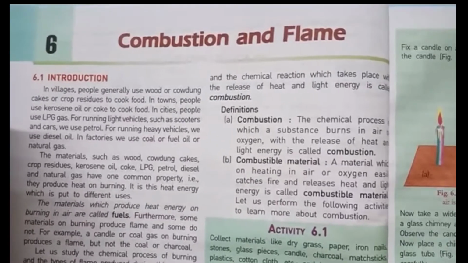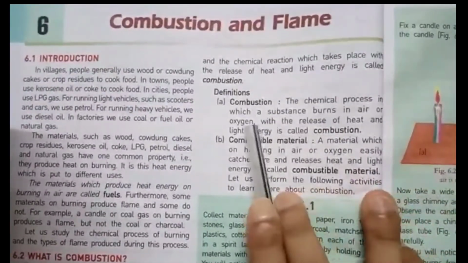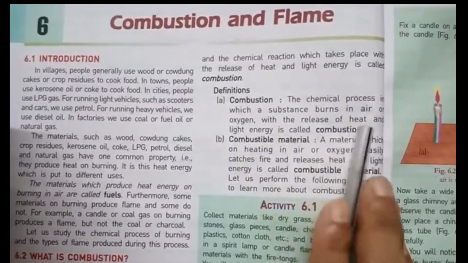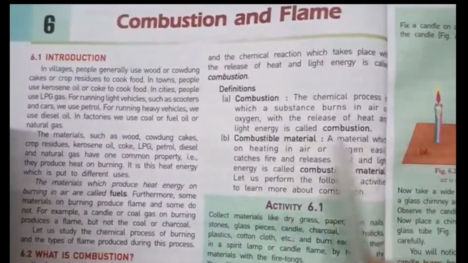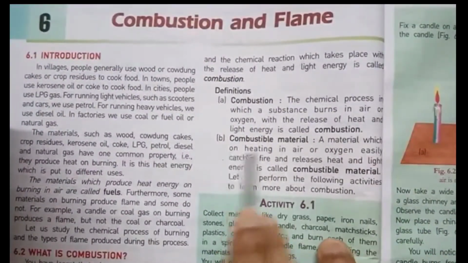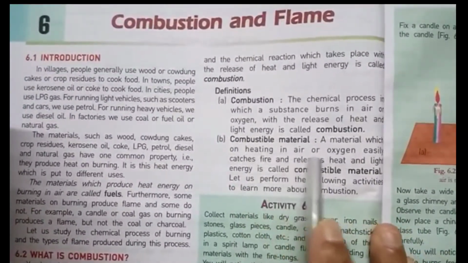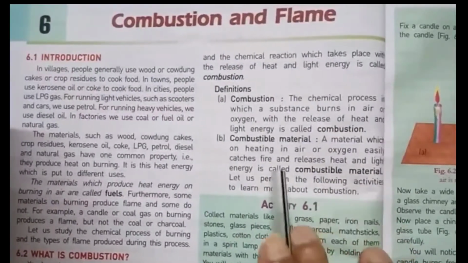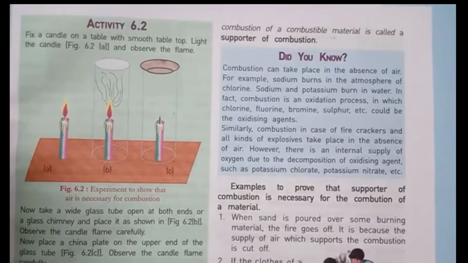Now next part is the definition. Combustion: the chemical process in which a substance burns in air or oxygen with the release of heat and light energy is called combustion. This is the definition of combustion. Now next part is combustible material. A material which on heating in air or oxygen easily catches fire and releases heat and light energy is called a combustible material. Now students, let's discuss activity 6.2.